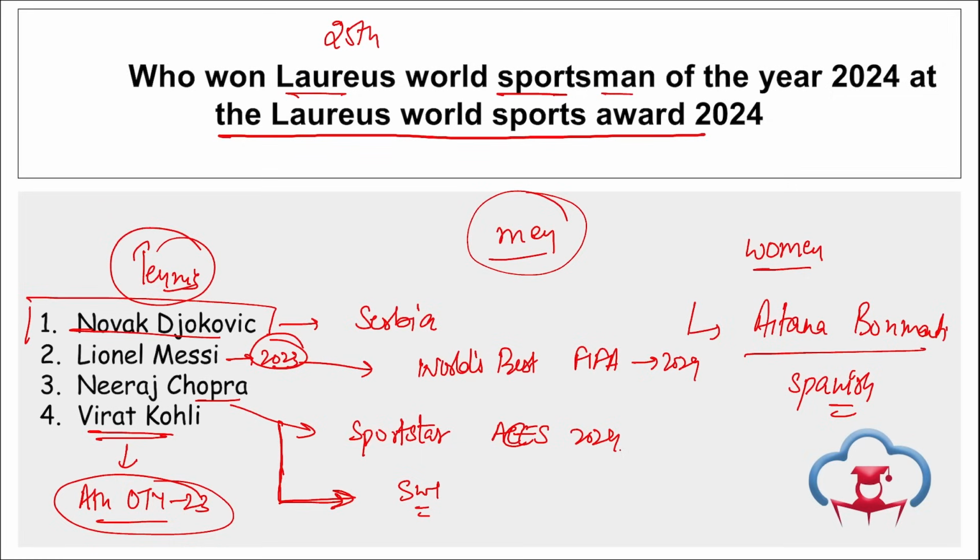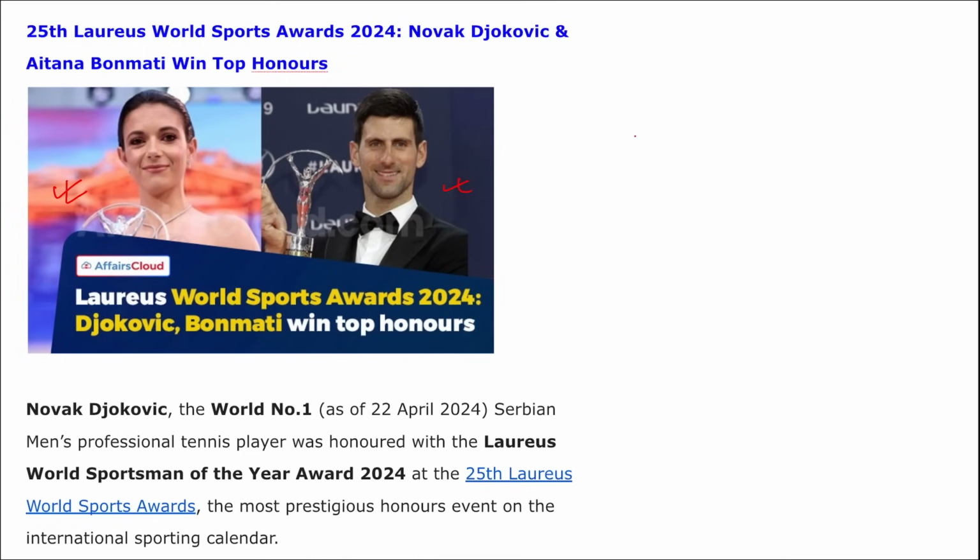Apart from this, friends, remember Arjuna awardee Sheetal Devi. She is a para archer, and she has won the Sports Star Aces Award for the Sports Star of the Year in female category, and she also won the Moment of the Year Award, correct, in 2024 recently. So take a note of this, right?